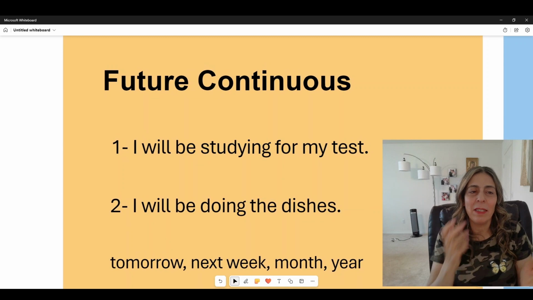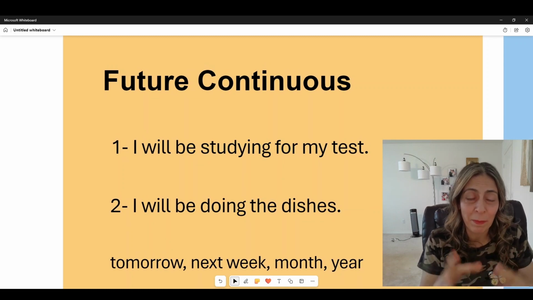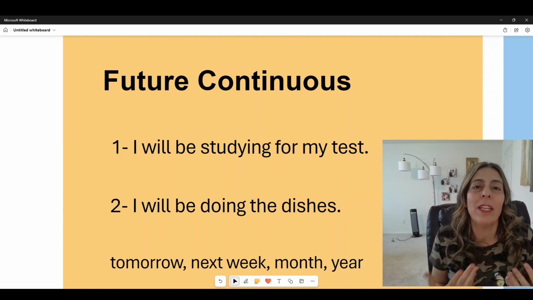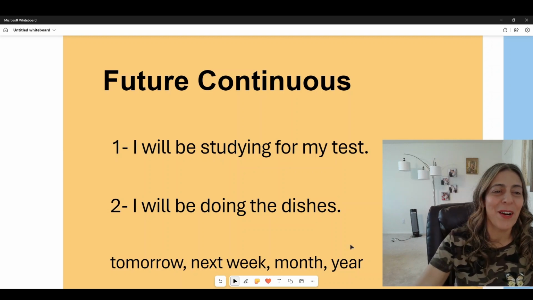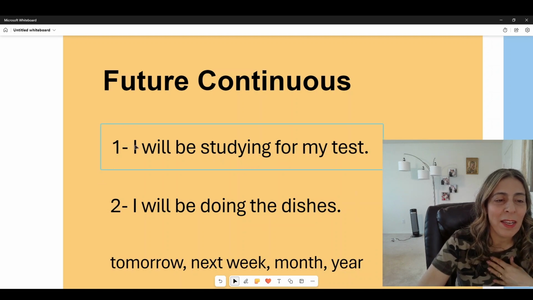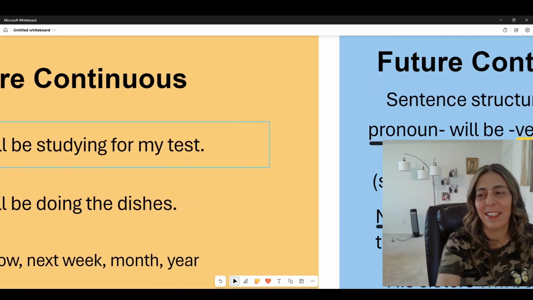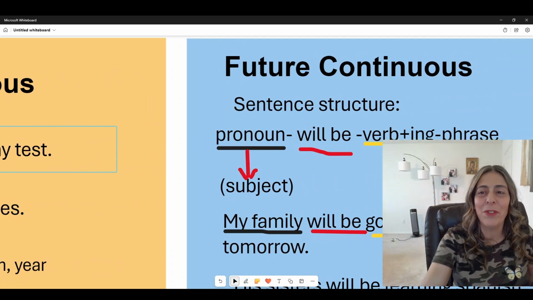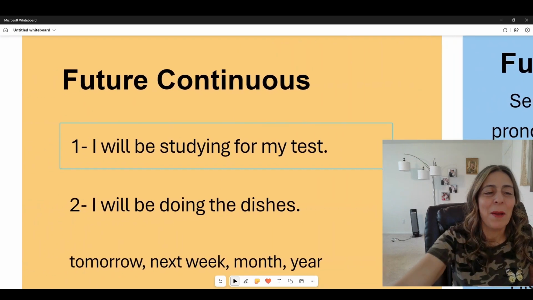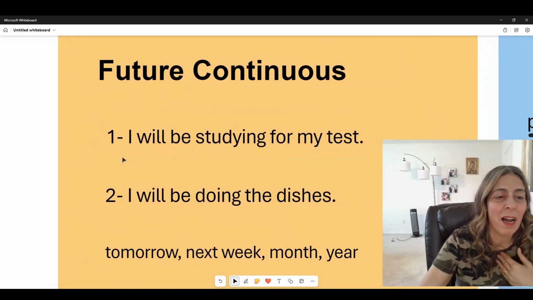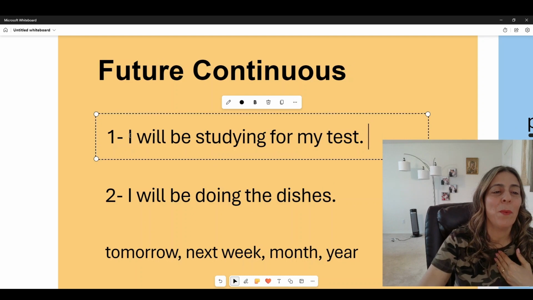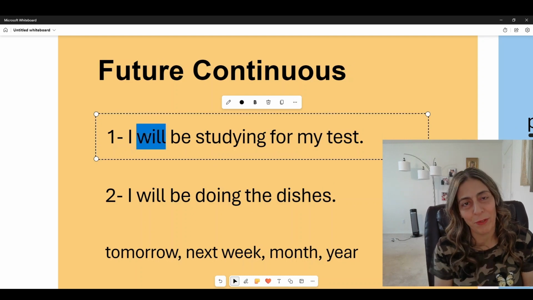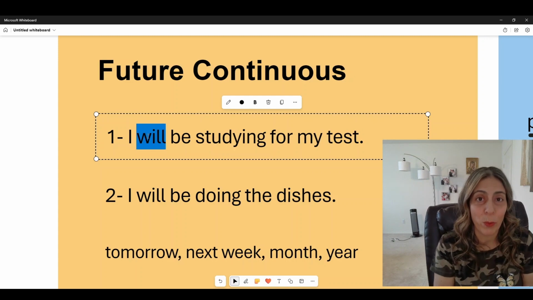These are also the same sentences, but in the future tense, so you can see how we use the future continuous. So I, again, is the subject. We are going to study the future continuous sentence structure. Now, with the future, we have to use a verb that shows the future, and in this case we can use will.